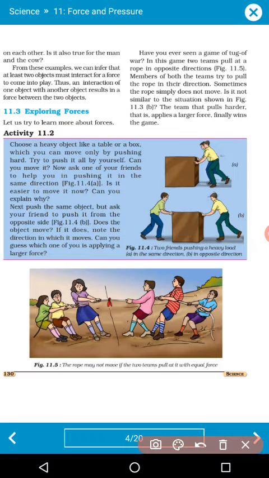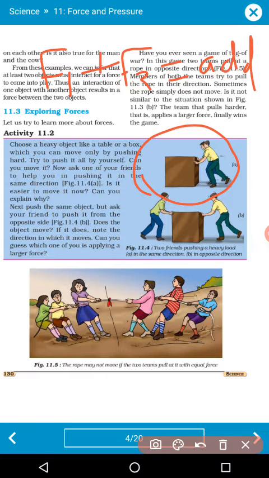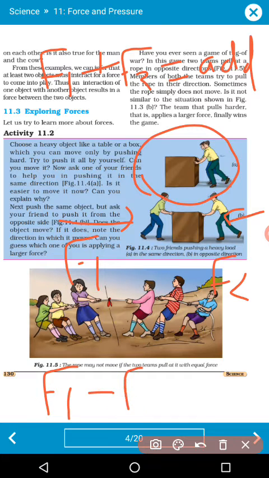Means in this case what happened? The two forces add up. Person 1 is applying one force and person 2 is applying another force, so both forces add up. But in this case, person 1 is applying force F1 and person 2 is applying force F2, and both are in opposite directions. So one force will be positive and the other negative.